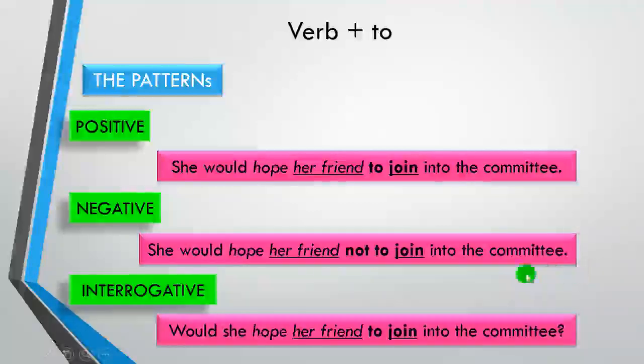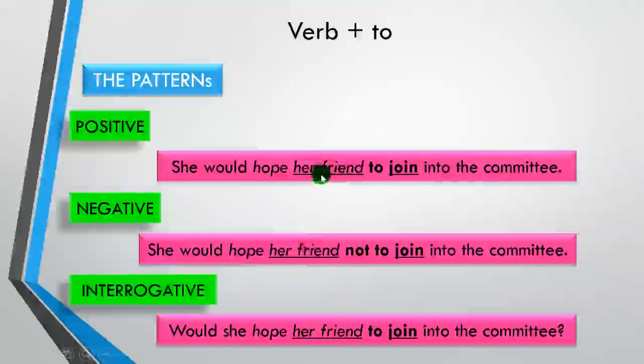But from the source I got, for the negative, even though you are using modals, the pattern should be like this. Please tell me if you have got another source saying that if there is a modal here, you can use would not instead of using not to after the first verb.